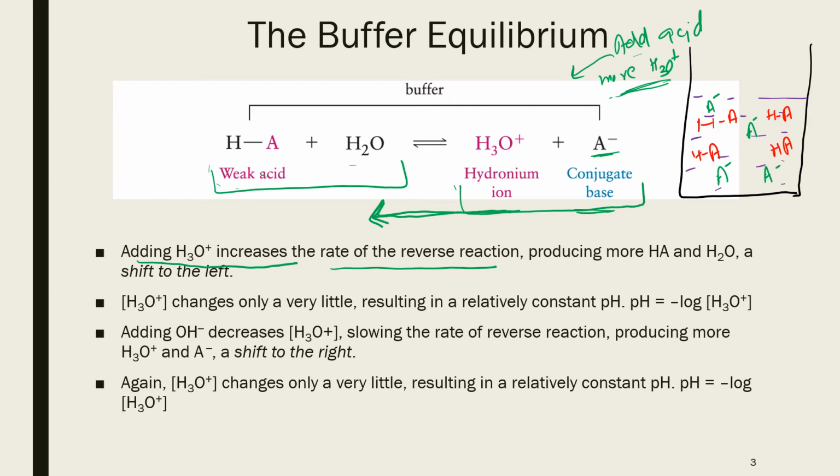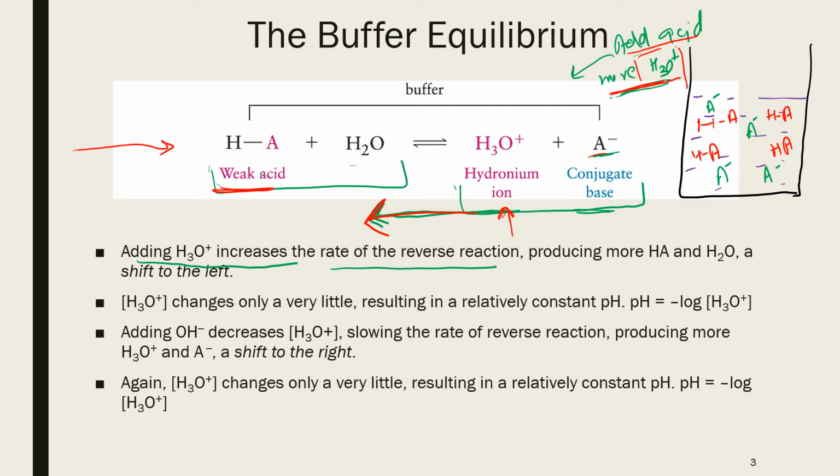Let's review this process one more time. So a buffer is created by a weak acid and its conjugate base, and it will establish this reversible reaction. If we add extra acid to it, in any other case, addition of extra acid will lower the pH, but not in this case, because when we add acid to it, we are essentially adding more H3O or hydronium ion. More hydronium ions means that the equilibrium will shift to the left side,